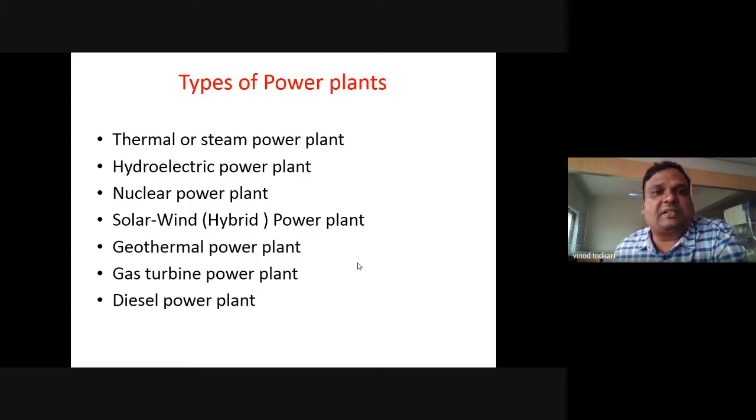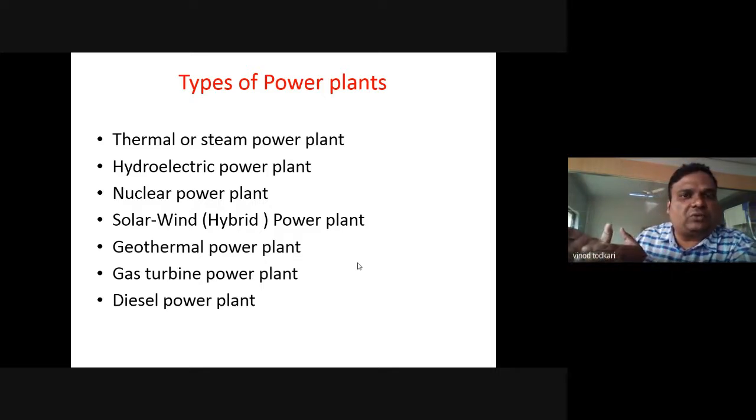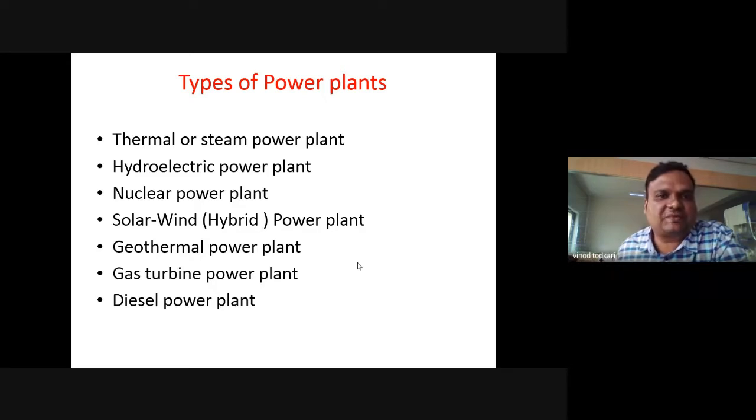Now as an engineer, in coal also energy is there. But do I need that energy? No. What I need is electrical energy. So as an engineer, I will convert the chemical energy of that coal into electrical energy. And for that, engineers have developed thermal power stations.